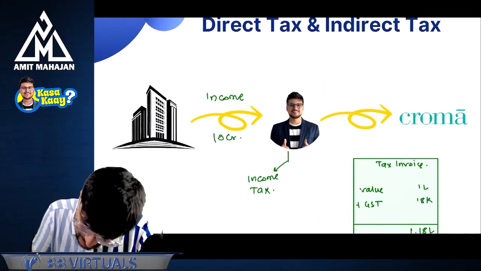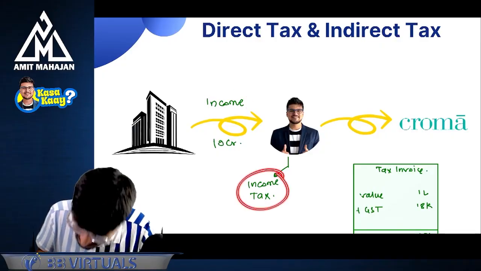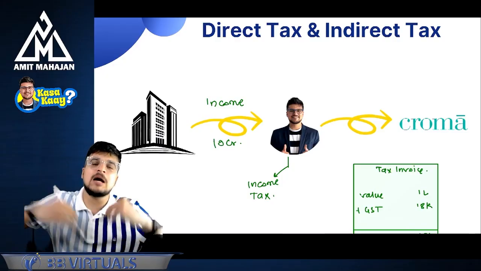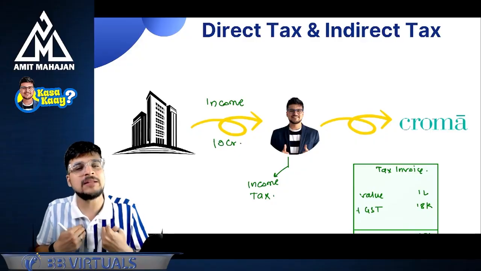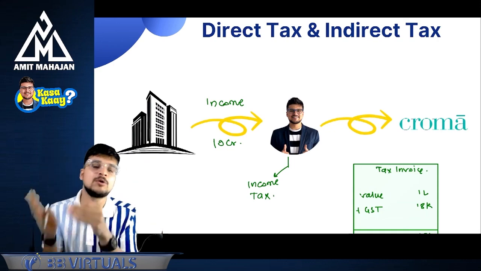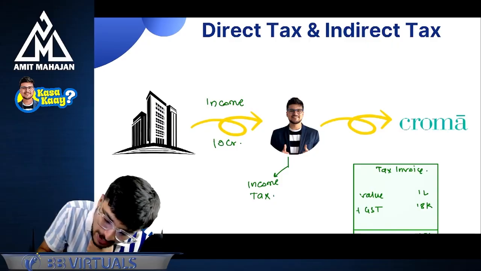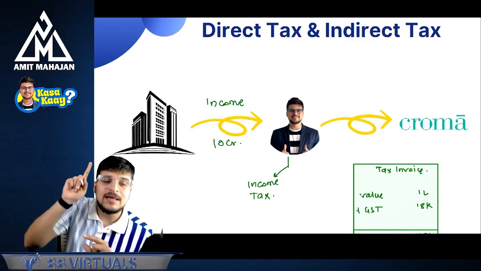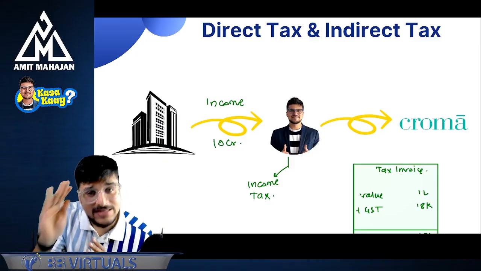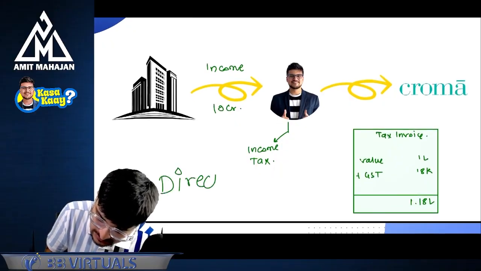Can I say that in case of income tax, I earned income of 10 crores. I paid income tax on 10 crores. It was Amit Mahajan's responsibility to go to the government and pay the income tax. Please try to understand here the person who is earning the income and the person who is going to the government and paying the income tax is the same. So can I say I paid the tax directly to the government? Yes, and that's why this income tax is known as direct tax.